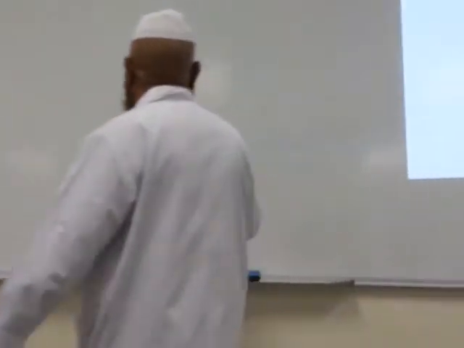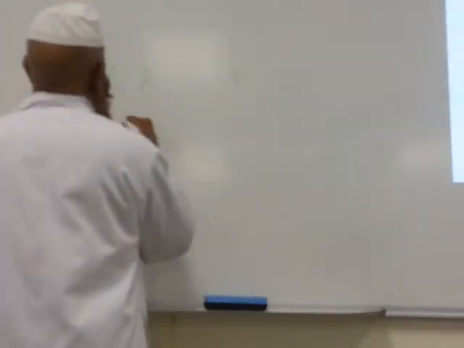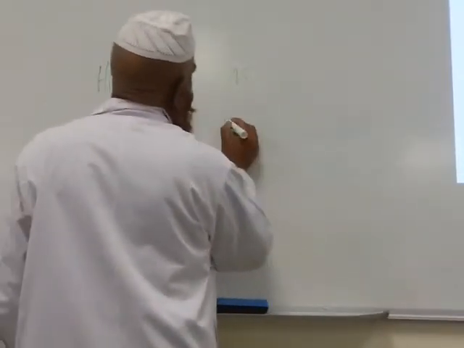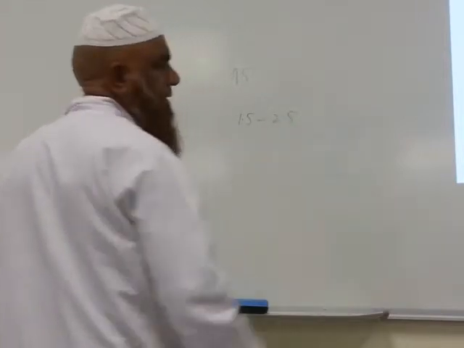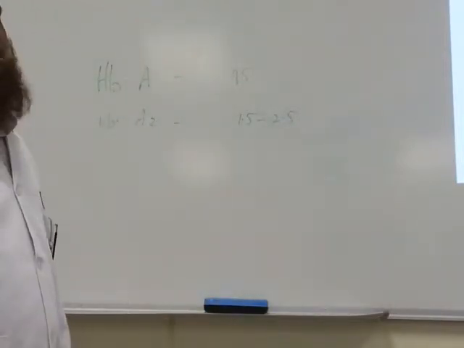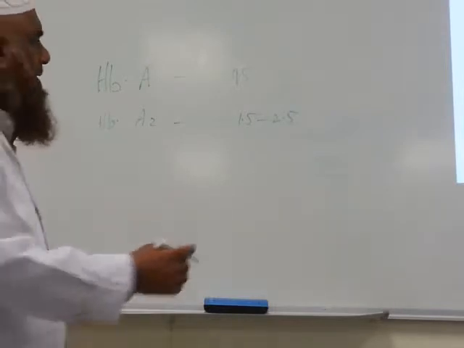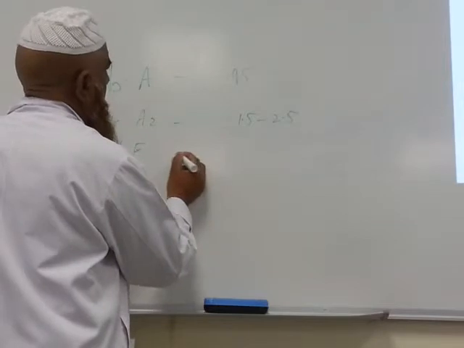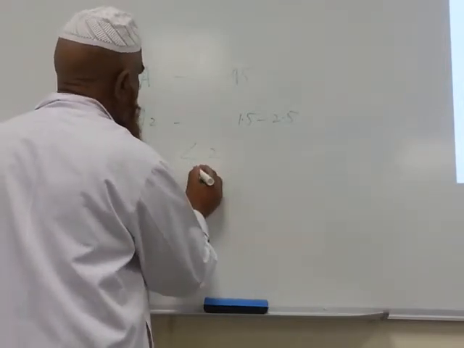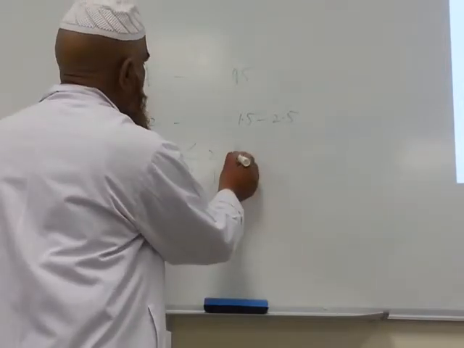More than 95, 96%, 97%. This is hemoglobin A. Almost all hemoglobin A. This is a normal person. Hemoglobin A2, 1.5 to 2.5, maybe less than 2.5%. 3.5 is a bit high. Then hemoglobin F, maybe less than 2%, in some books maybe less than 1%.